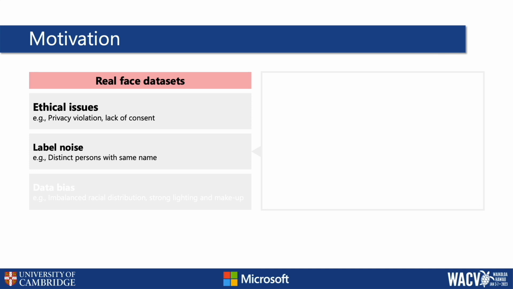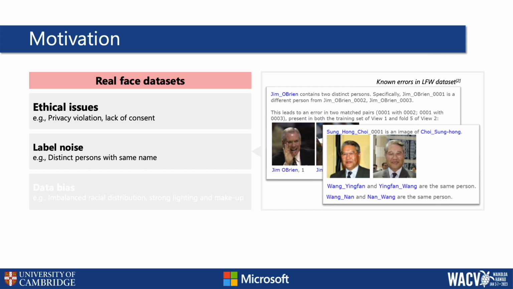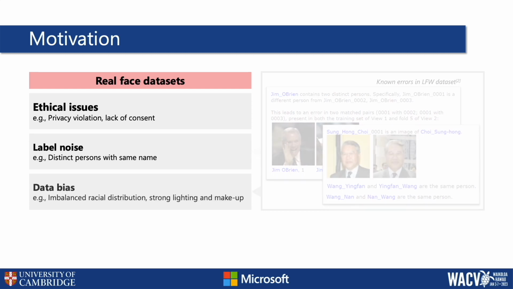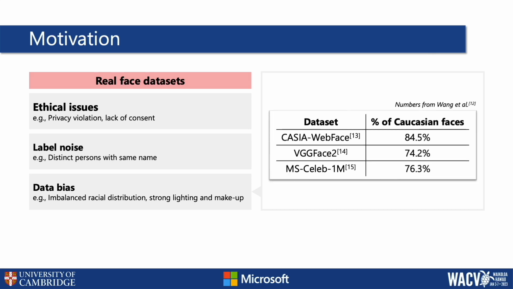Secondly, the images collected by searching the names of celebrities often contain errors. For example, distinct persons with the same name are often labeled as the same person. People whose name can be written in multiple different ways are often labeled as different identities. Lastly, celebrity images or images collected from a particular website are severely biased. For example, most datasets have imbalanced racial distribution, leading to poor recognition accuracy for the underrepresented racial groups.